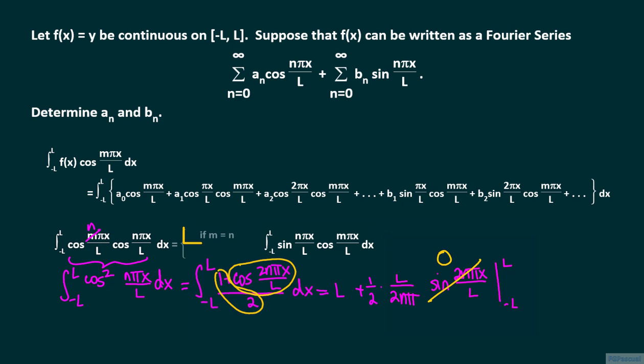And so when m is equal to n, the integral of cosine m pi x over L times cosine n pi x over L is equal to L.